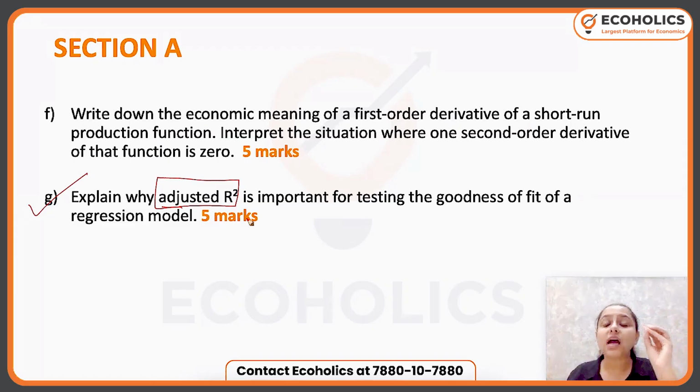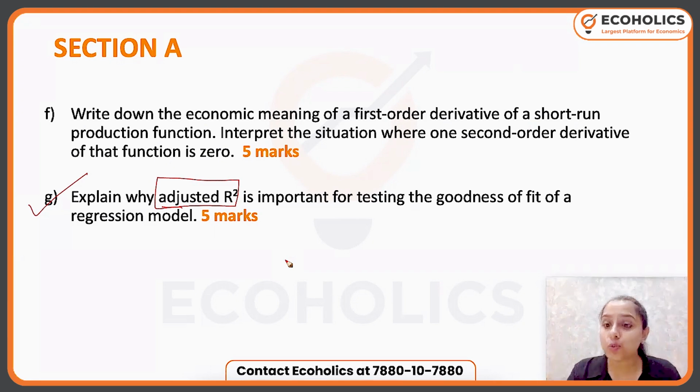So you can start your answer with the introduction that adjusted R square is a better measure for goodness of fit than R square. You can start with comparison also, because it takes into consideration, it also imposes the penalty after taking into consideration the variables you are adding to improve the fit.